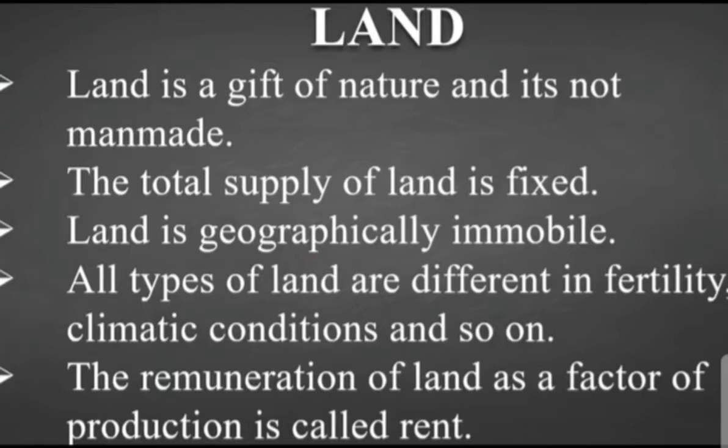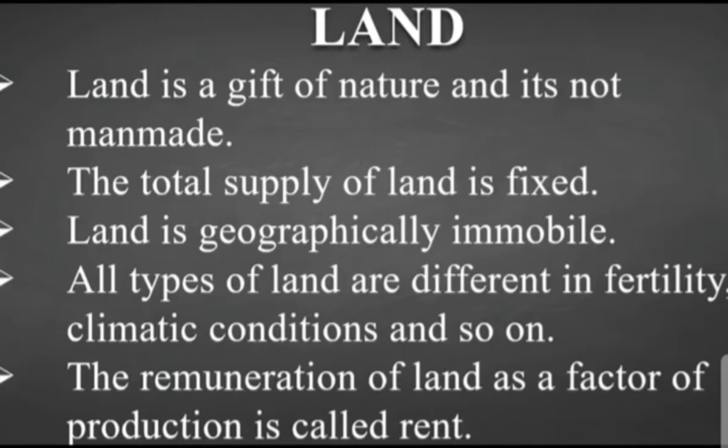Then we come to the point that all types of land are different in fertility according to the climatic condition and so on. This is true because the fertility of each and every land is quite different. Crops are grown according to the fertility and the climatic conditions. Some crops are grown in the winter season, some in the summer season. So the fertility of each land is not the same, it is different. Some land can be utilized for the construction of buildings. So fertility of land is different according to the climatic condition.